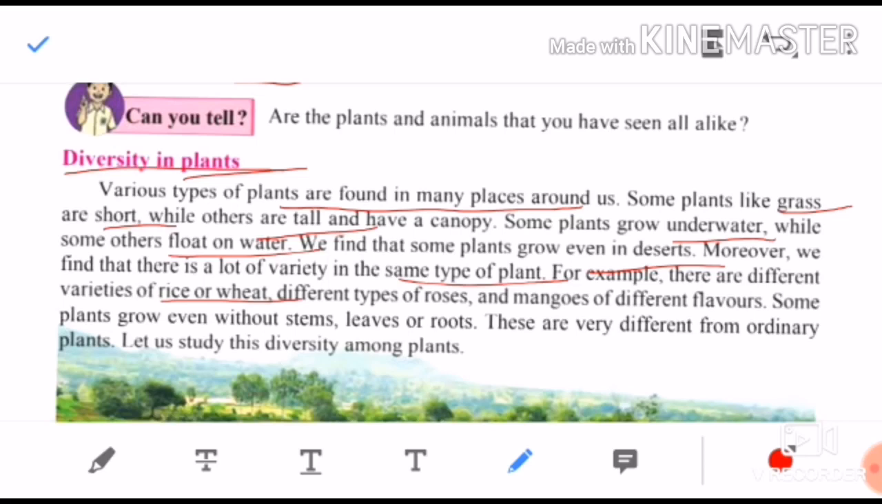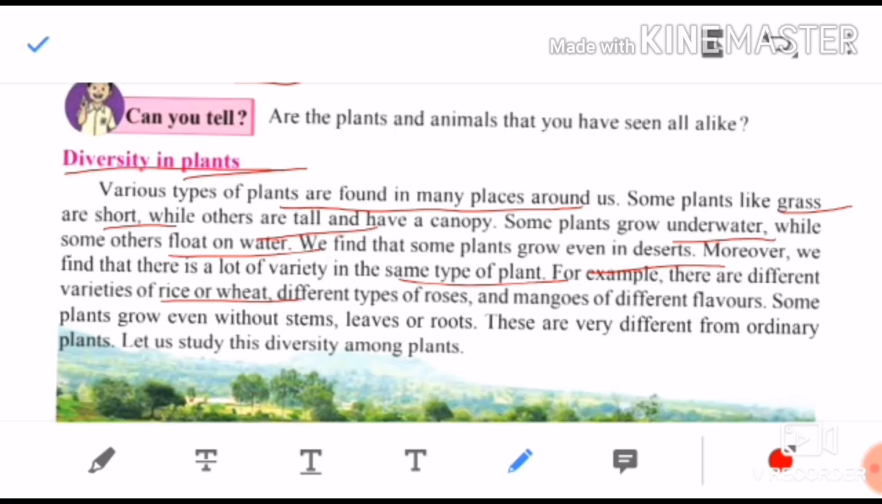Different types of roses are available. Colors are different. Rose is one type of plant only, but its colors are different. On some plants, you will find the color of the rose is red. On some plants, you will find the color of the rose is pink. Yes or no? So different types, yellow roses are there. Different types of roses are available. The plant is one rose, but colors are different.